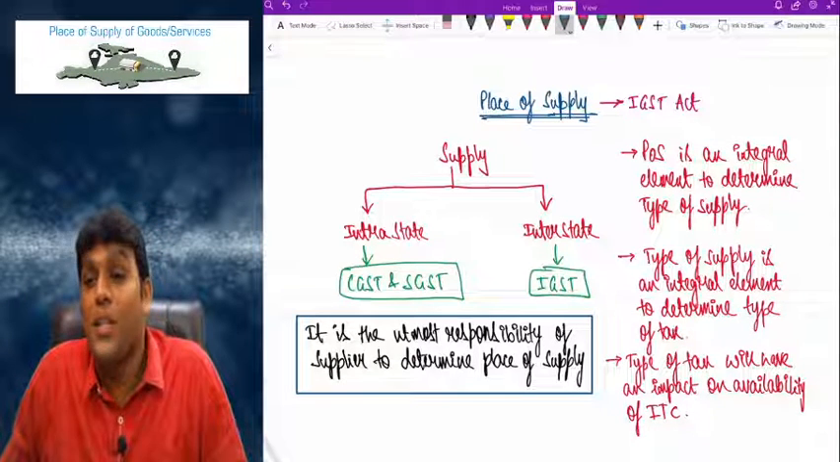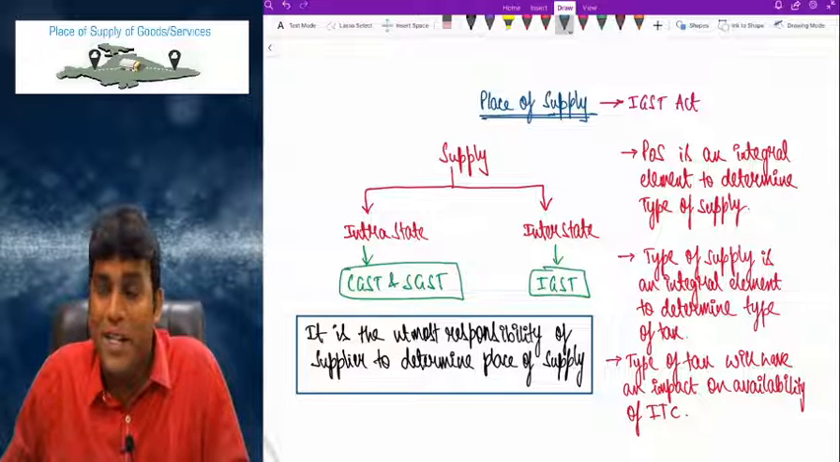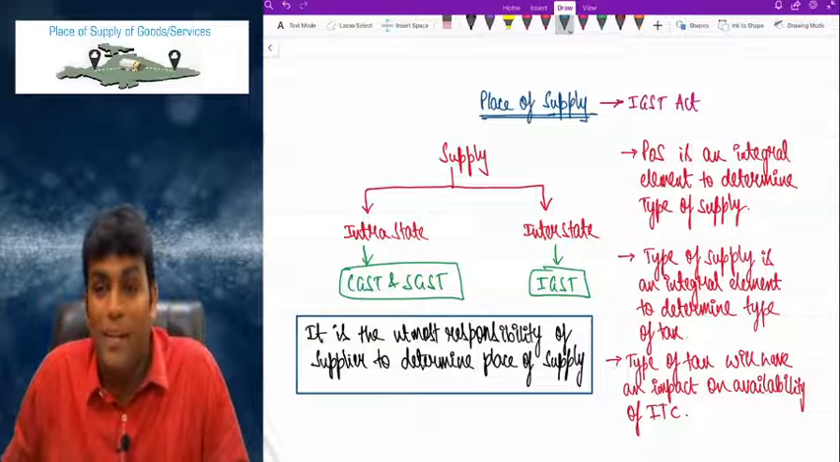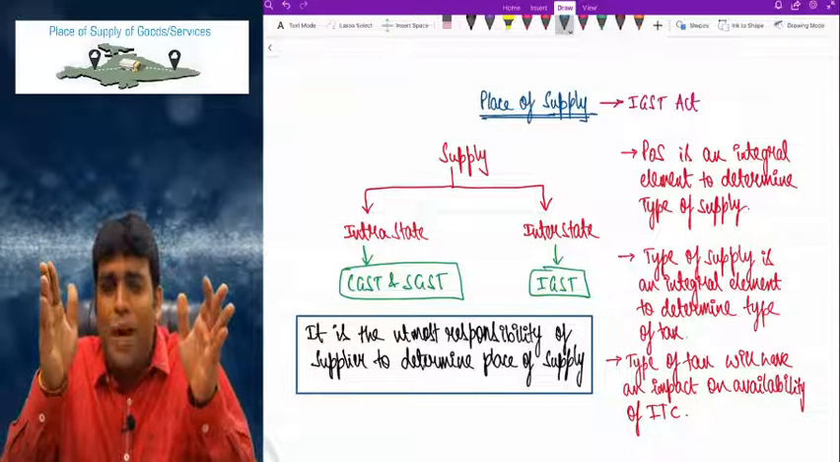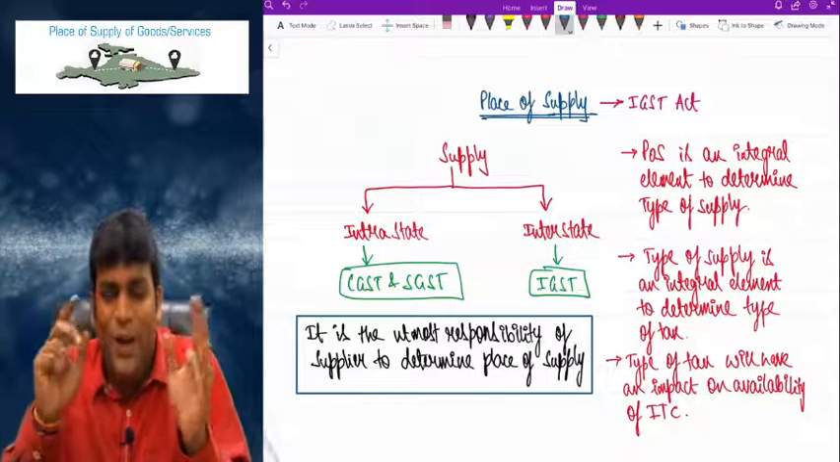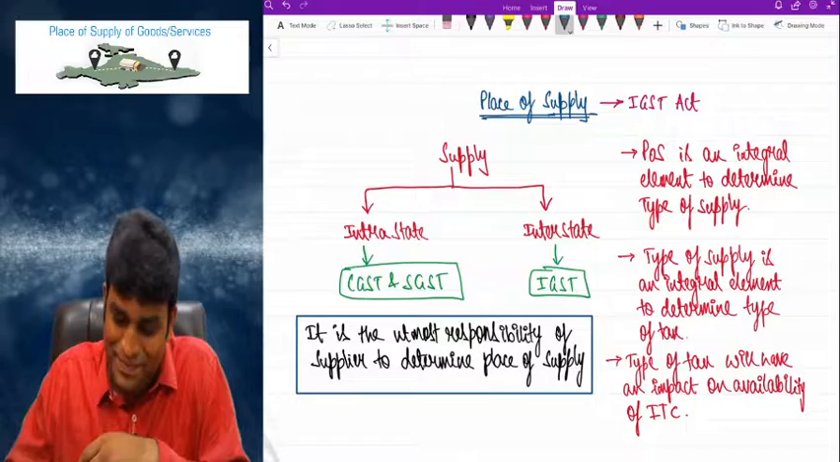Done. I'm sure you wrote the 3 points. POS is an integral element to determine type of supply. Type of supply is integral to determine type of tax. And type of tax, of course, is very important and will have an impact on availability of input tax credit. Done.